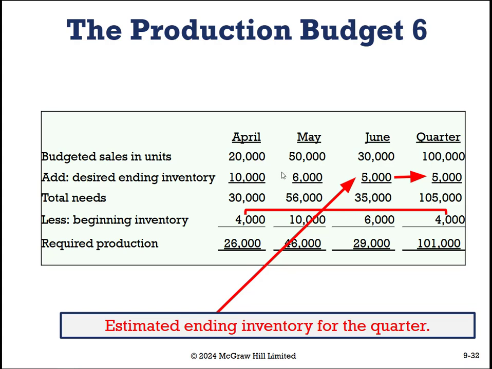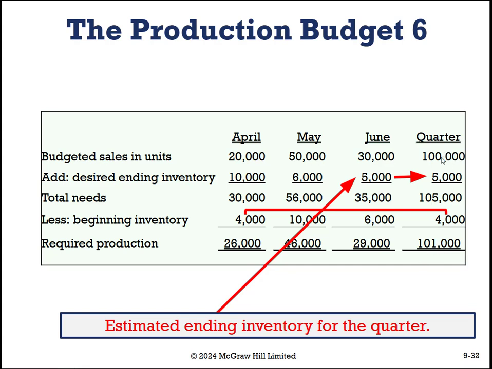minus the 6,000 we expect to have left over from the end of last month. That means we need to produce what we need minus what we have equals what we need to produce, which is 29,000. All right, cool. And then add all these up, and we're told that for the quarter this is going to be 101,000. So fabulous.